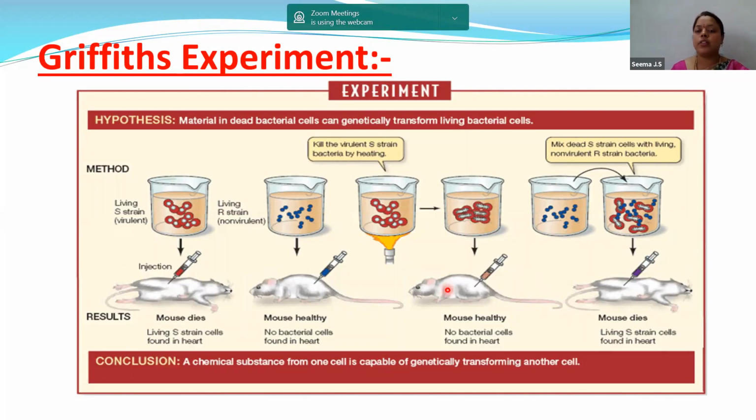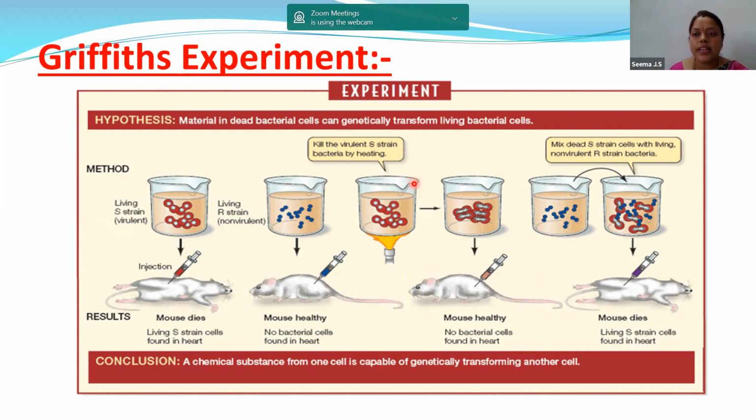The mouse was alive. So he was very happy, thinking that yes, living S strain will kill the mouse, living R strain will not kill the mouse, whereas heat killed S strain will keep the mouse alive. That means another point clicked into his mind. What is that? Now let me combine this living R strain with heat killed S strain.